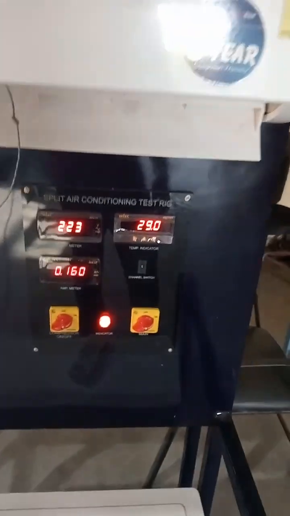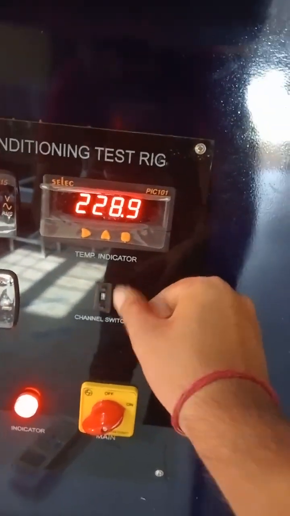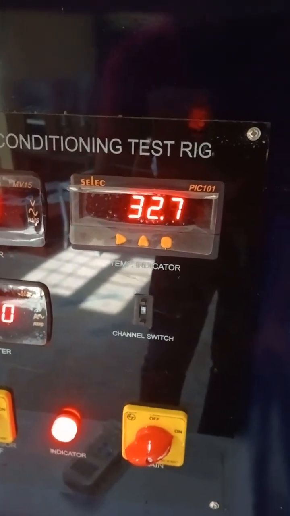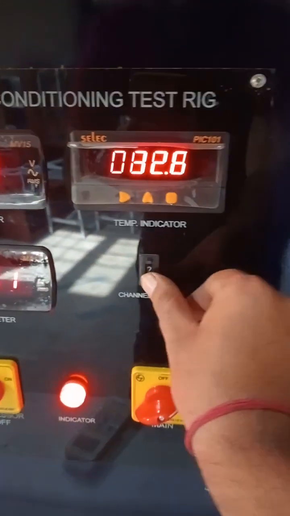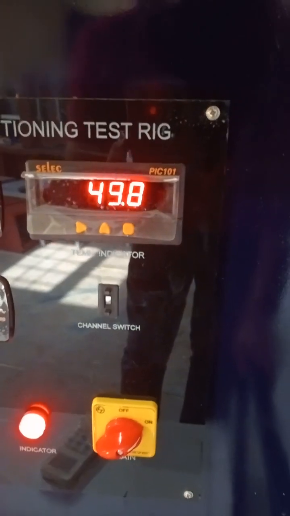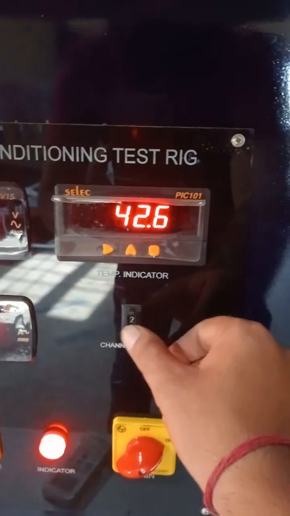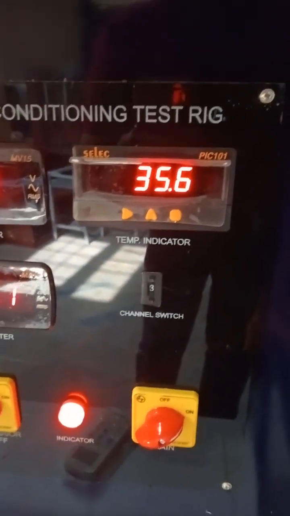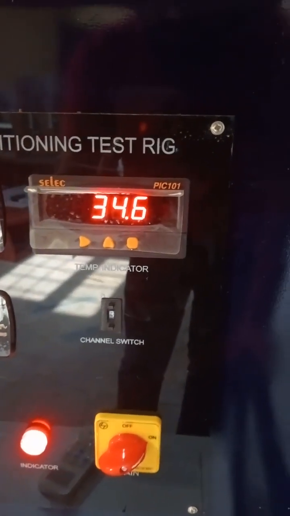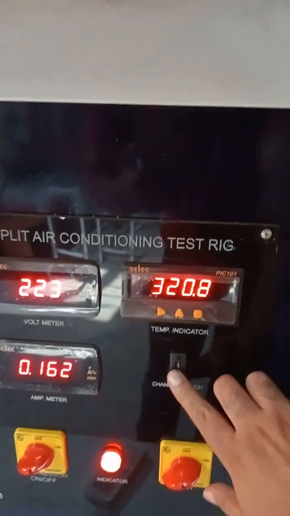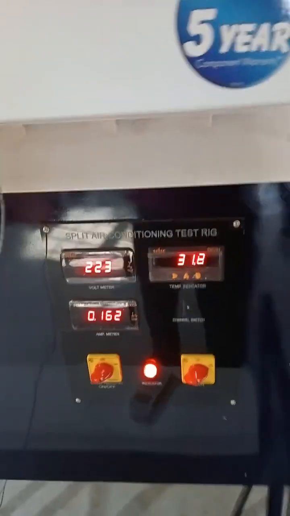So now the values of the 5 different temperature sensors are: T1 is 32.6, T2 is 42.6, T3 is 34.43, and like that we will note down T4 and T5.